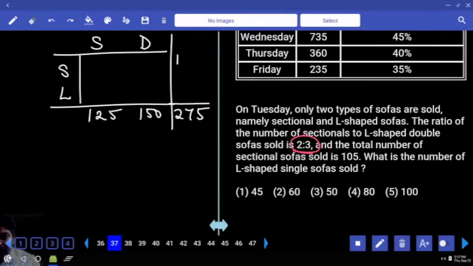If 110 is here, 165 is here, L-shaped. Sum of these two, 165, sum of these two, 110. Are you okay? Next. Total number of sectional sofas sold is 105. What is this?